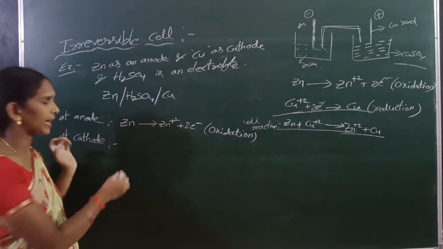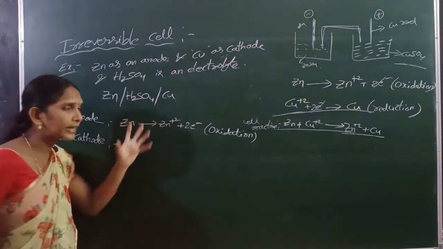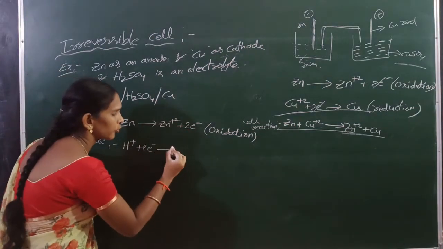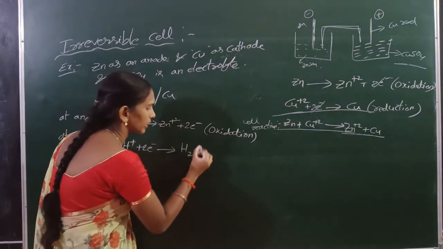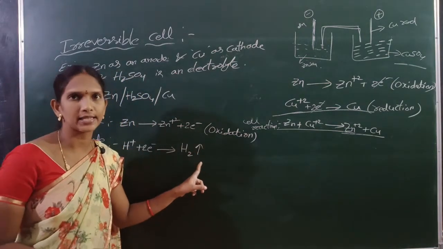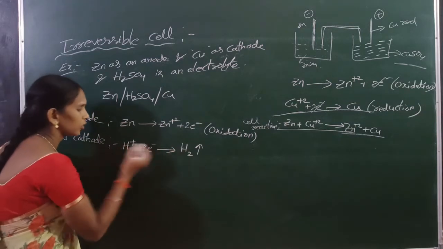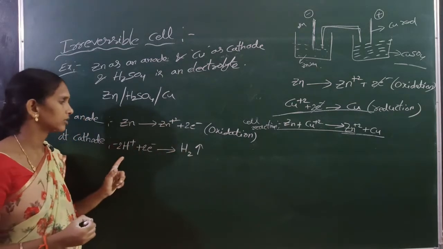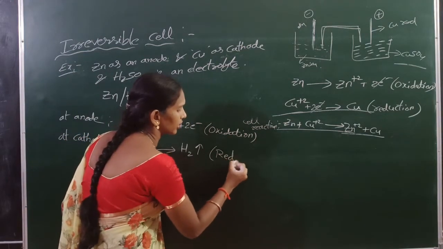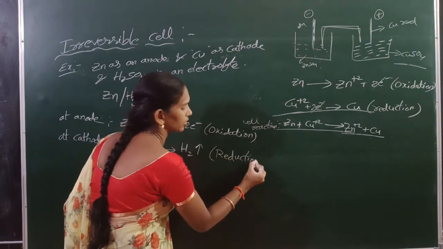The H+ ions gain these 2 electrons to form hydrogen gas. The up arrow indicates the gas. Gain of electrons, so this is a reduction reaction.